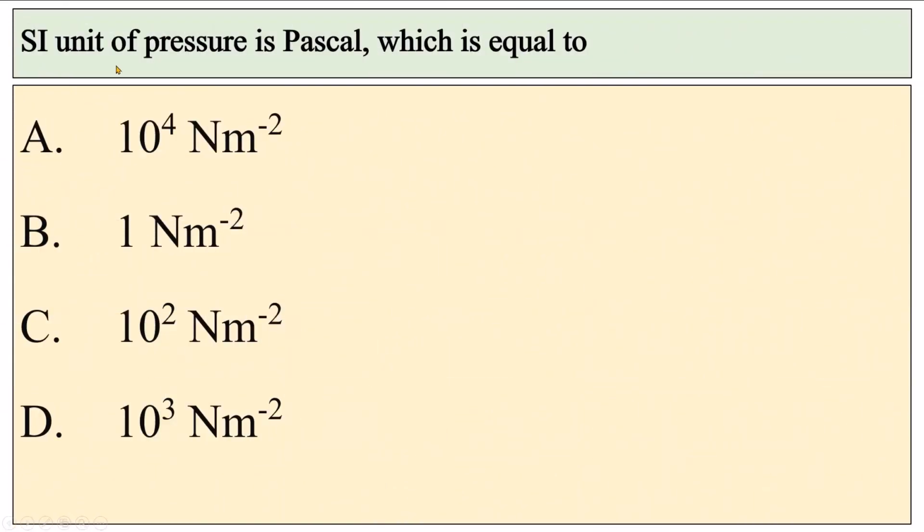SI unit of pressure is Pascal, which is equal to 10 power 4 Newton per square meter, 1 Newton per square meter, 10 power 2 Newton per square meter, 10 power 3 Newton per square meter. Correct option is B. Pascal is equal to 1 Newton per square meter.